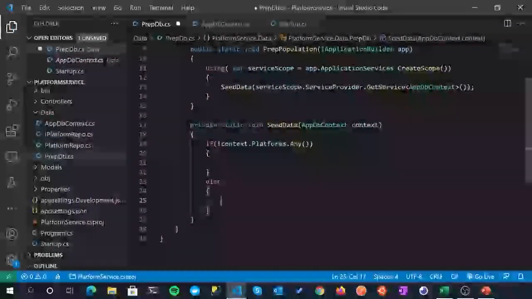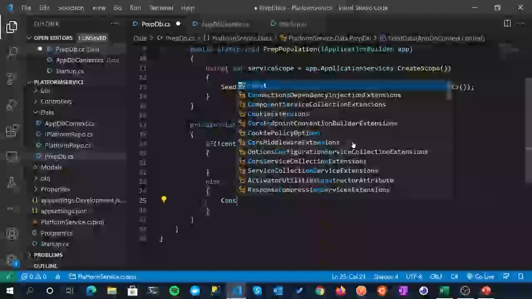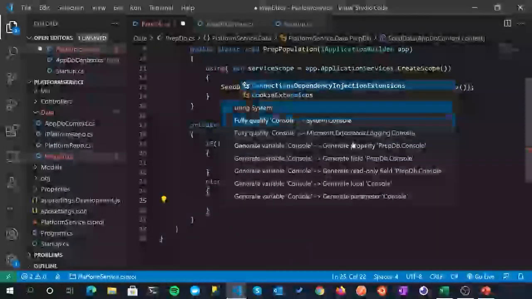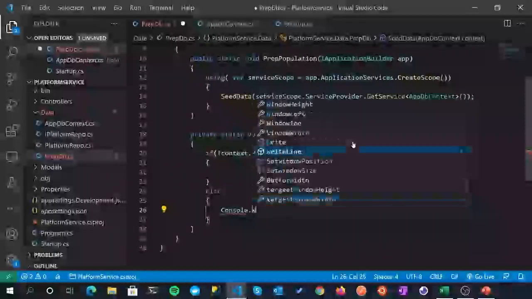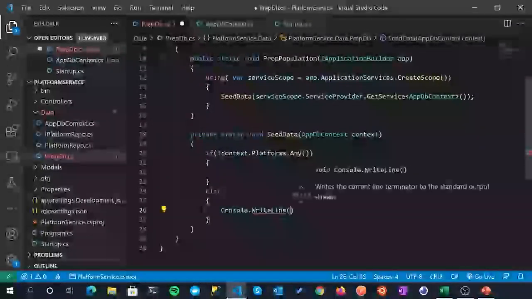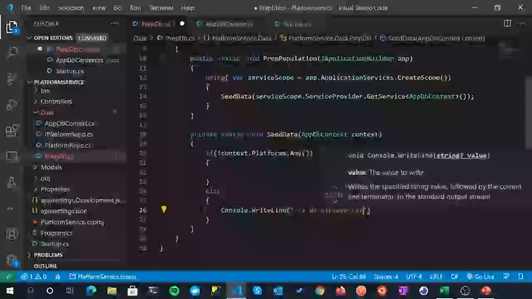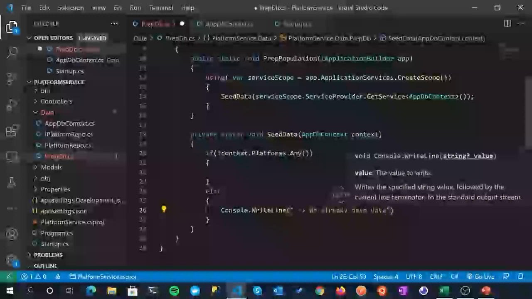Now, I'm just putting this else statement in really just to help us with a bit of debugging output. So I'm going to do a Console, and I'll bring in the System namespace, so Control period, using System, Console.WriteLine, and I'm just going to say we already have data. And that'll come in useful when we actually use SQL Server and data will be persisted.